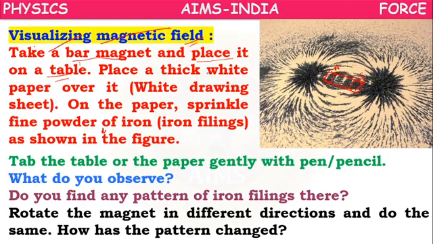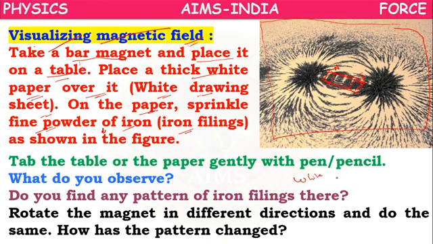Place a thick white paper, a white drawing sheet, over it. On the sheet of paper, sprinkle fine powder of iron filings. What are you doing, children?